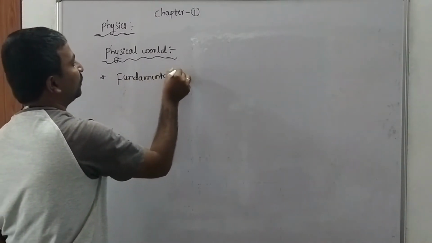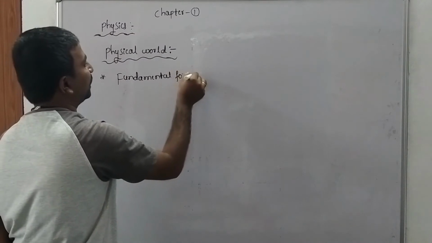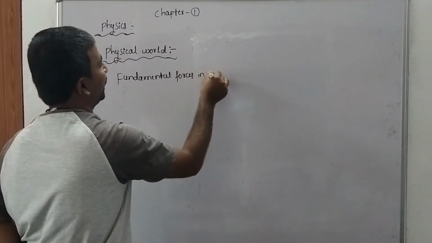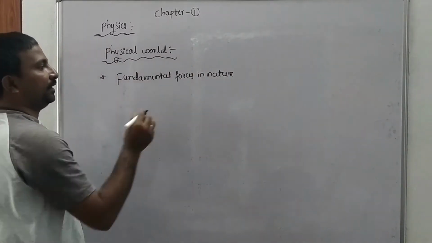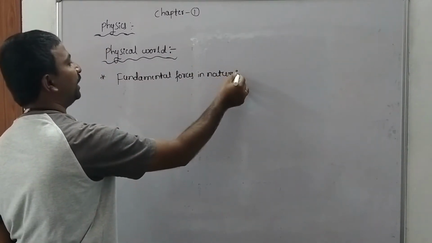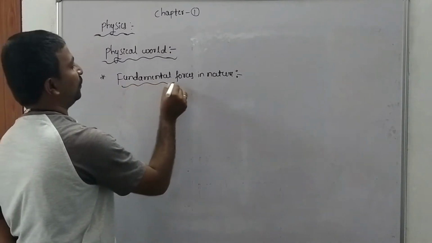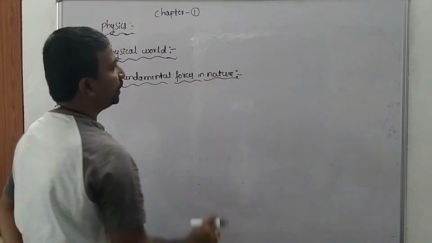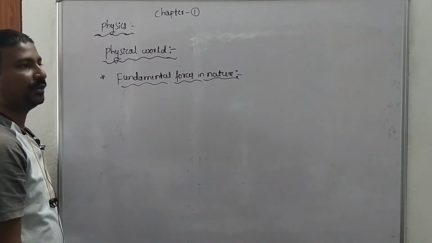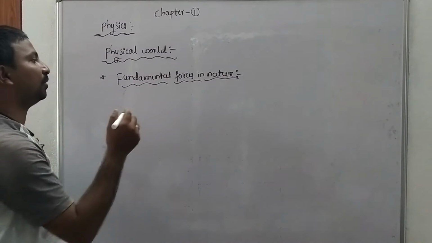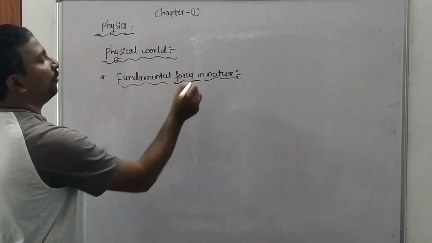Fundamental forces in nature, or basic forces in nature. Before that, what is meant by force? In general, a push or pull, the thing which produces acceleration of the body, is called force.